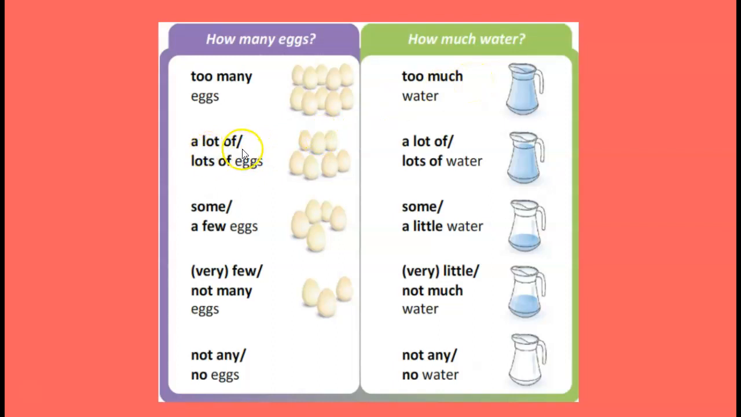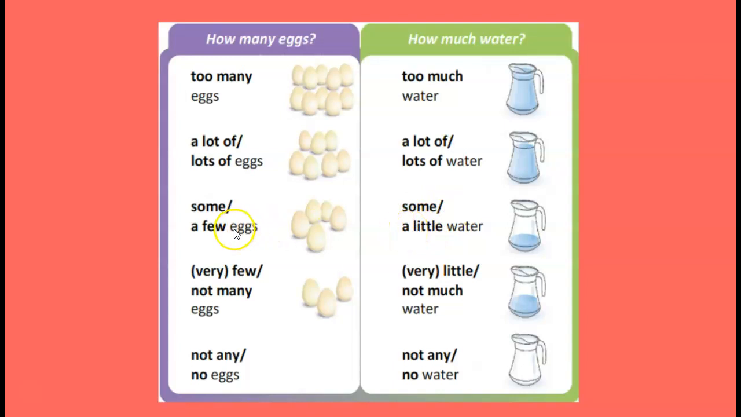Then we use a lot of or lots of with both. These can be used with countable or uncountable nouns, and it's just a good quantity, right? Then some or a few are almost synonyms, or we can say they are synonyms. But a few is for countable and a little is for uncountable. Also some and a little.